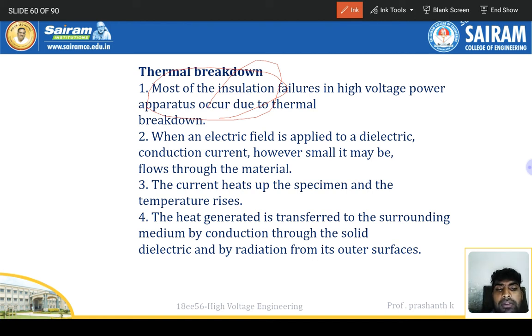When an electric field is applied to the dielectric, conduction current, however small it may be, flows through the material. So even in dielectric materials, conduction will occur, right? If current flows through the material, the current heats up the specimen and the temperature rises. The heat generated is transferred to the surrounding medium by conduction through the solid dielectric and by radiation from its outer surface.